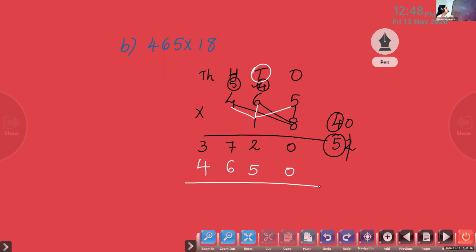What is the next step? We have to add. 0 plus 0, 0. 2 plus 5, 7. 7 plus 6, 13. In 13, what do we have to do? 3, where do we have to write? Under the hundreds place or the thousands place? Hundreds place. And 1, what should we do? Carry to the thousands place. 3 plus 1? 4. 4 plus 4? 8.